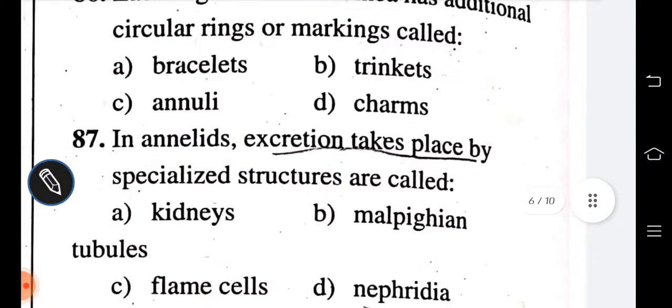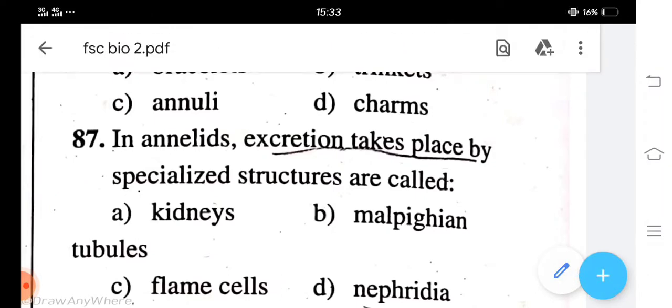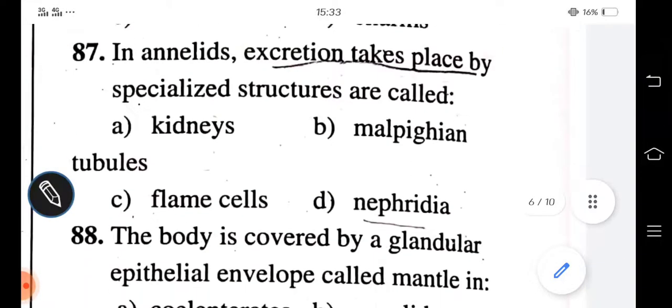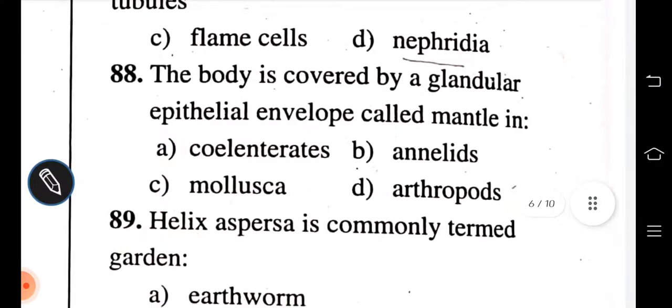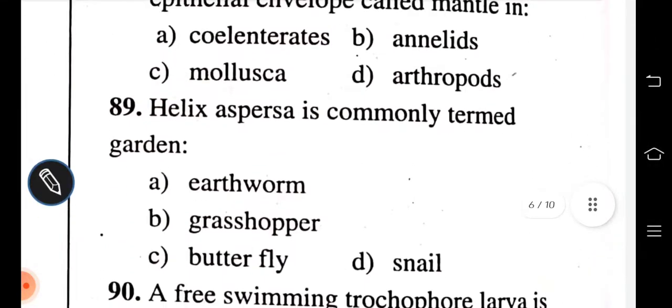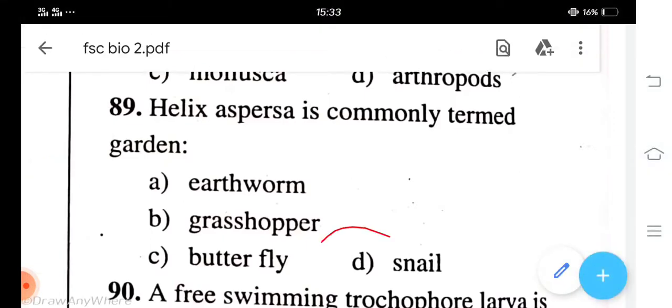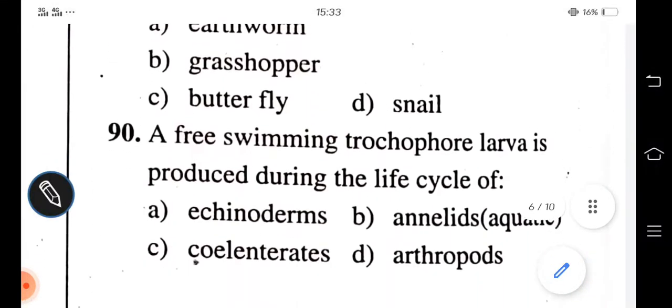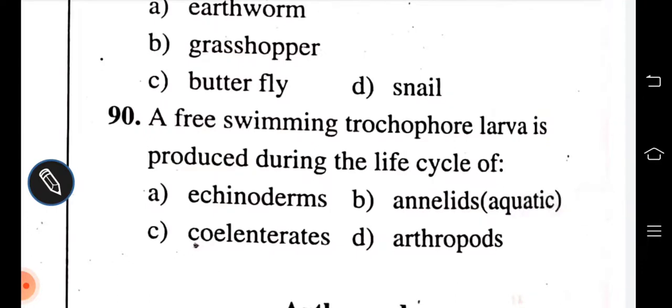In annelids, excretion takes place by specialized structures called kidney, Malpighian tubules, flame cells, nephridia. D is correct. The body is covered by the glandular epithelium envelope called mantle in coelenterates, annelids, mollusks, arthropods. Mollusks. Helix aspersa is commonly termed as earthworm, grasshopper, butterfly, snail. It's garden snail.